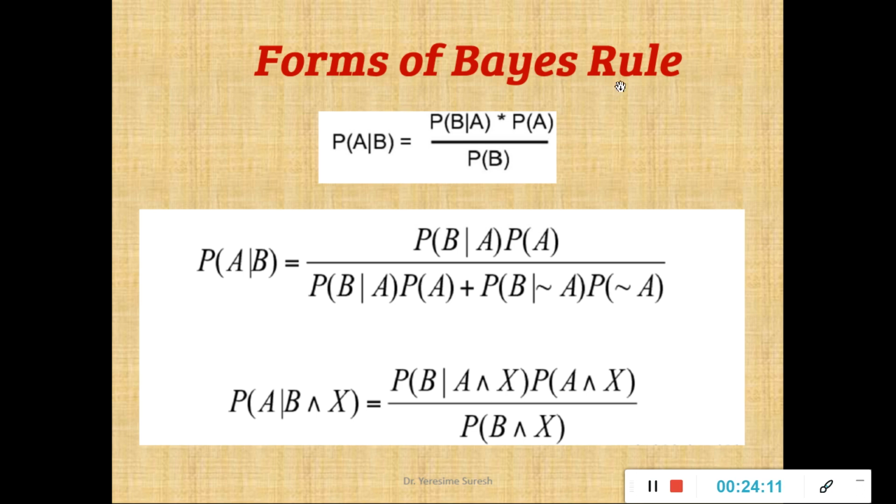The other forms of Bayes rule I have included in these slides. We'll be solving some problems on this, and as I'm repeatedly telling you, you need not worry about the derivation. This is your Bayes theorem. Event A may be true or may not be true, and event B is true, and sometimes event B might not be true. This is the formula. You can interchange and rewrite the formula. When event B is dependent on one more mutually exclusive event, then this is the formula. These two forms are different ways of representing Bayes theorem or Bayes rule.